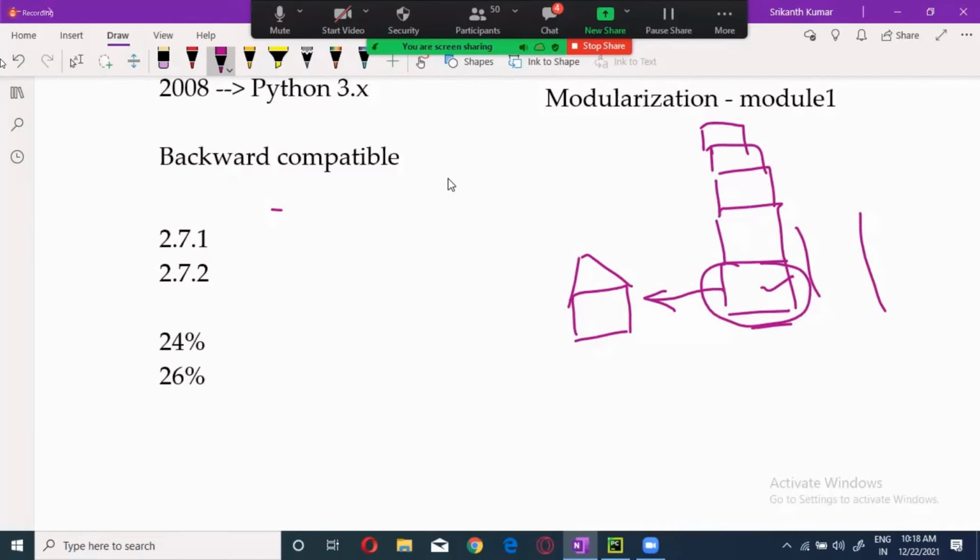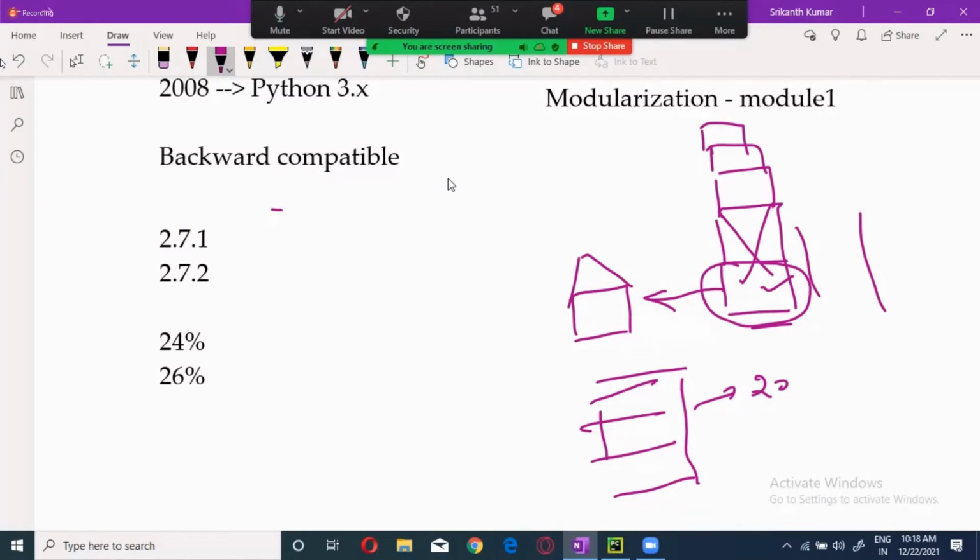The same thing happened. Python was updating, giving the update one floor after another. It was okay for some extent. After that, it will not take it, because there is a chance that your application may slow down or your system may crash. So what they did is, even though it is very much sentimentally attached, they demolished it completely, and they took a very beautiful architecture and built a skyscraper of 20 floors. That is what the Google people did.